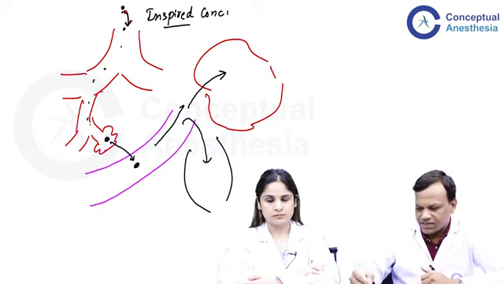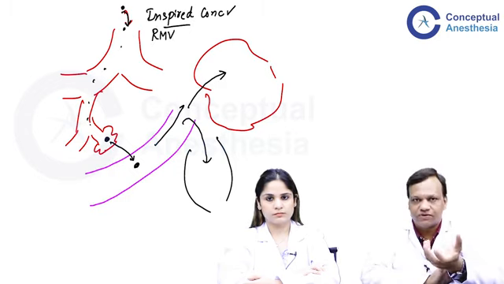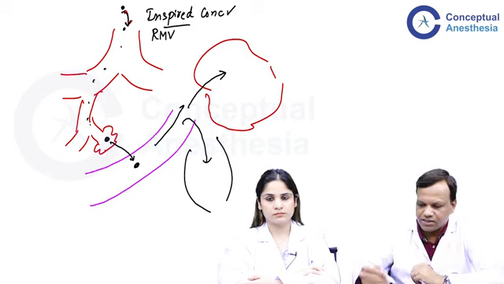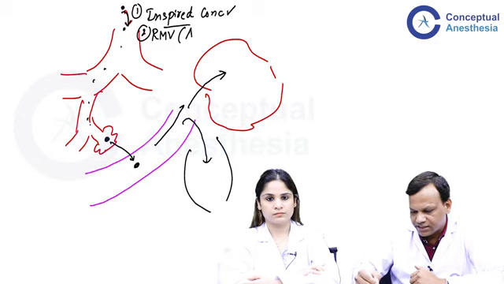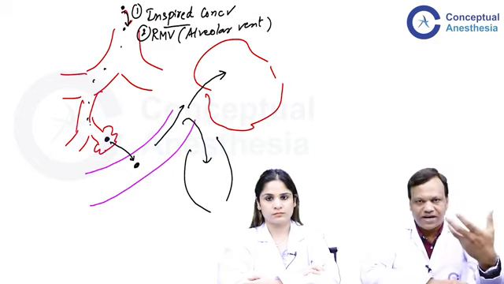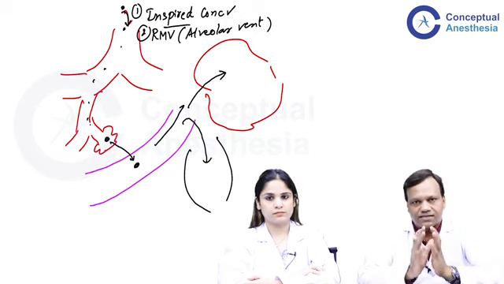Second thing, apart from concentration, is how much the respiratory minute volume is, or how much ventilation we are giving, alveolar ventilation we can say. These are the two factors which affect the anesthesia caused by inhalational anesthetic agents, that is alveolar ventilation and concentration of the anesthetic gas in the inspired air.